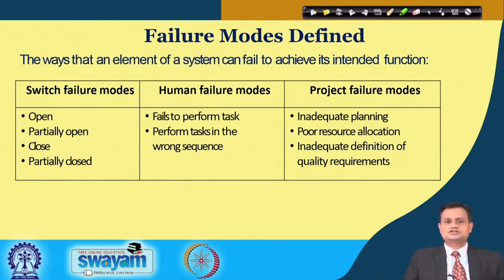Project failure modes: inadequate planning, you have not created your charter appropriately, your blueprint is not strong, poor resource allocation, inadequate definition of quality requirements, and there could later be conflict between the client and the project executing agency, and this may lead to some of the failures.